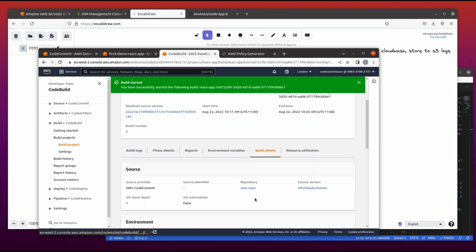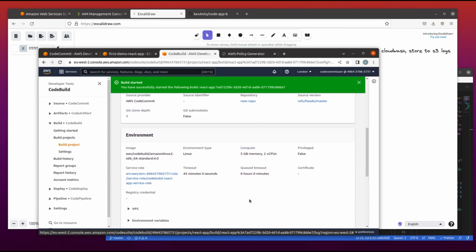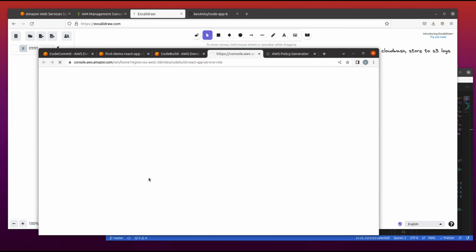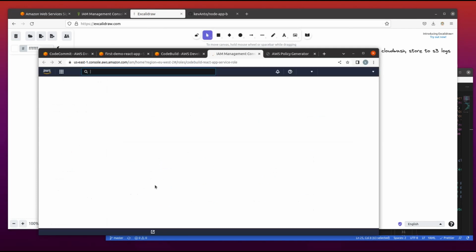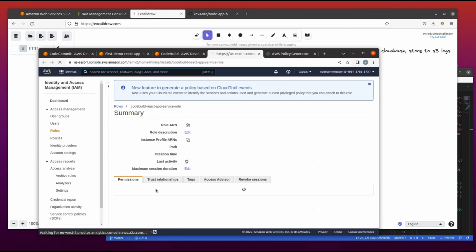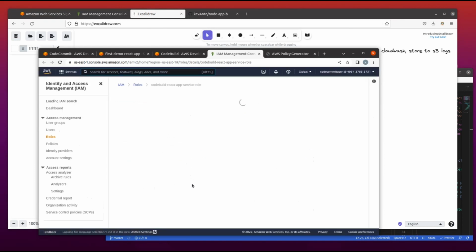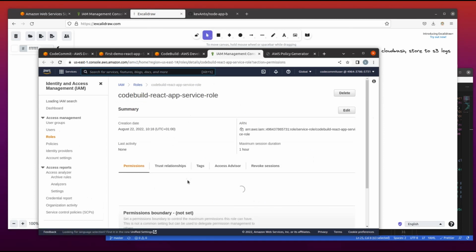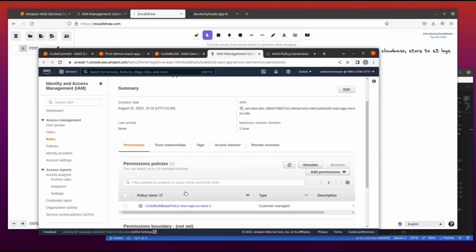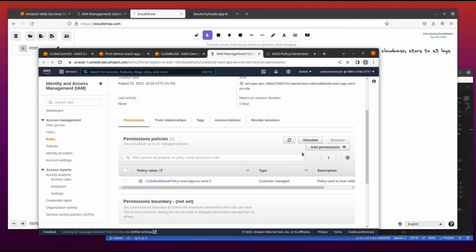So we go to build detail, service role, we click on it under environment. Let's give it its time. Okay, it will bring us to the service role environment, and here we can see we have only one permission, so we add permission, attach policy.